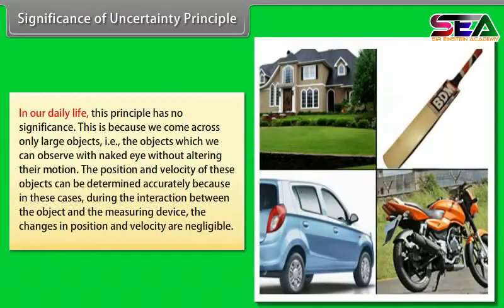In our daily life, this principle has no significance. This is because we come across only large objects, that is, the objects which we can observe with naked eye without altering their motion. The position and velocity of these objects can be determined accurately because in these cases, during the interaction between the object and the measuring device, the change in the position and velocity are negligible.